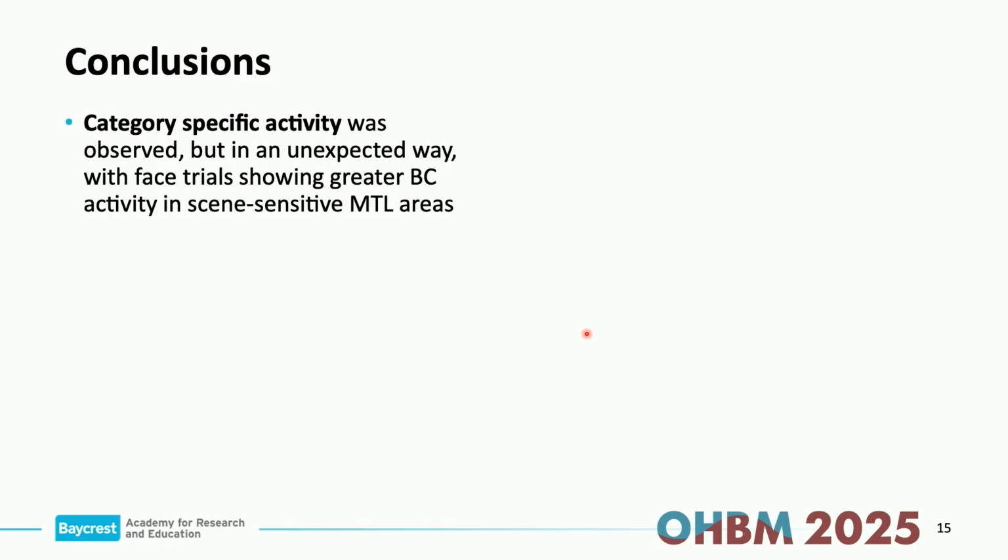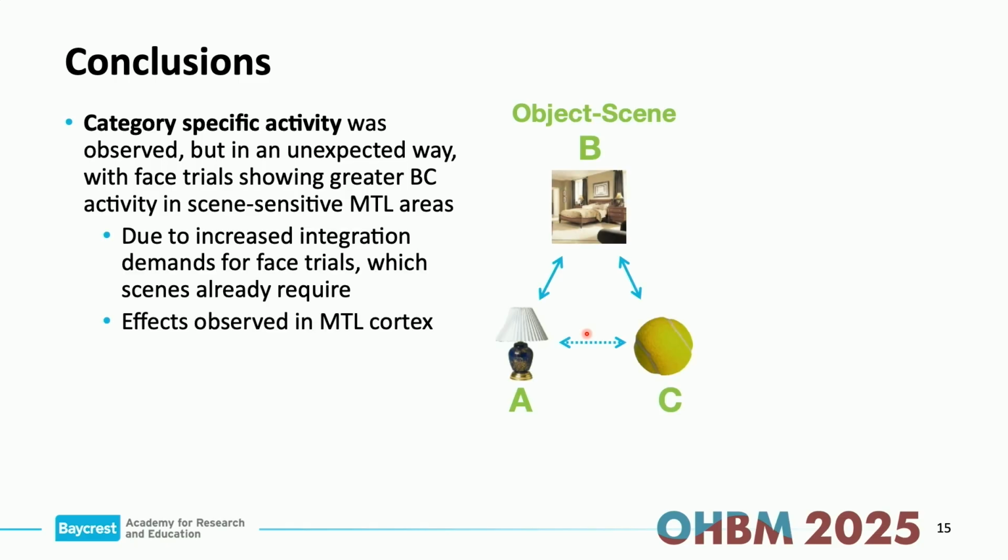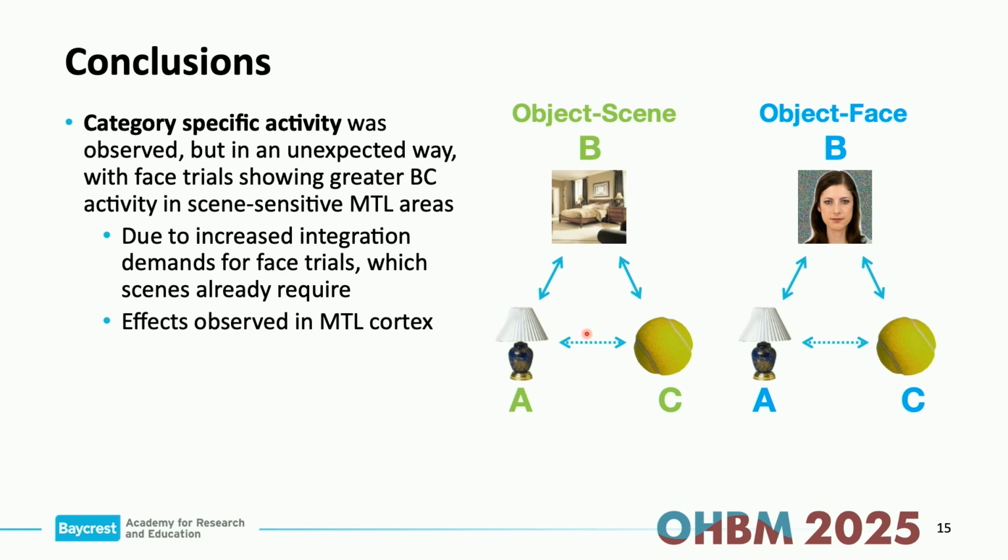So category-specific activity in the medial temporal lobe was associated with associative inference, but in an unexpected way, where face trials showed greater BC activity in these scene-sensitive MTL areas. We attribute this to the fact that we think that the scene trials already require integration demands that sort of max out the activity in these scene-sensitive regions. And then when you're forming an association with a face trial, the areas of the brain that are involved in integration for scenes come online.